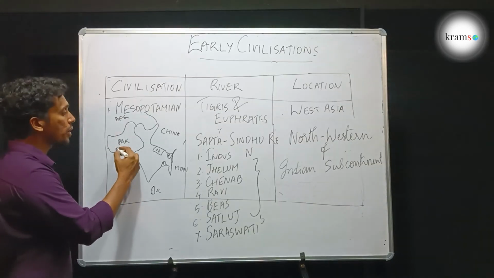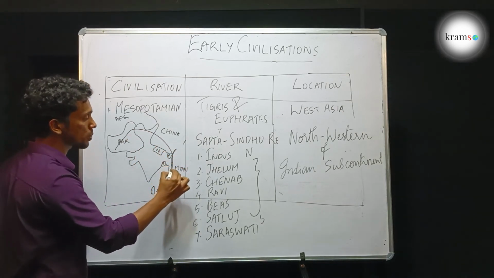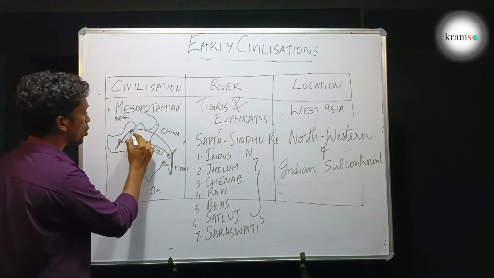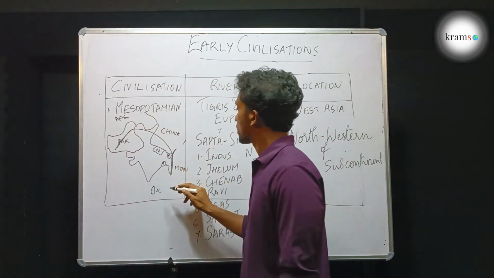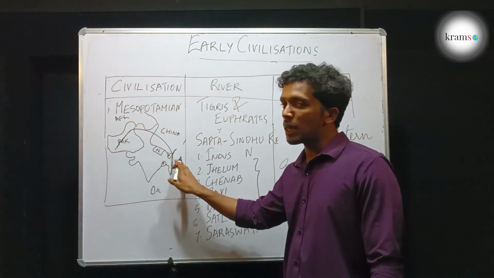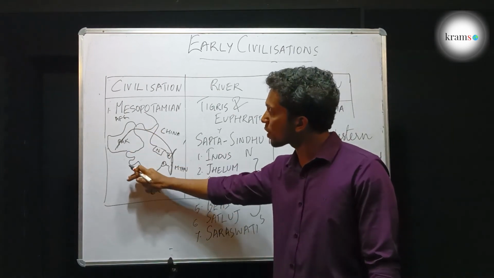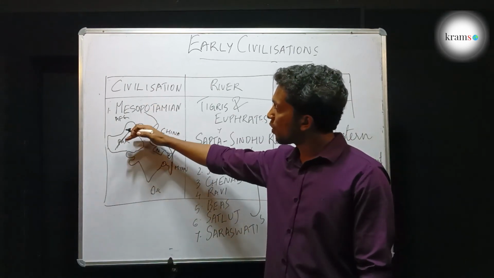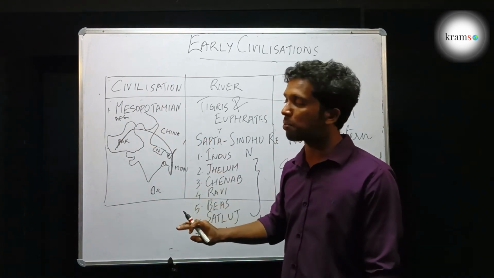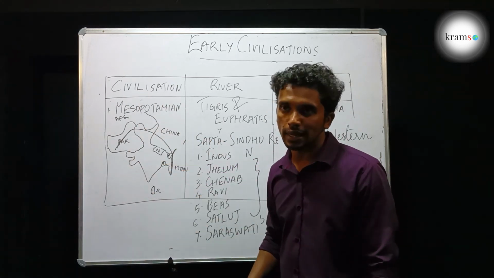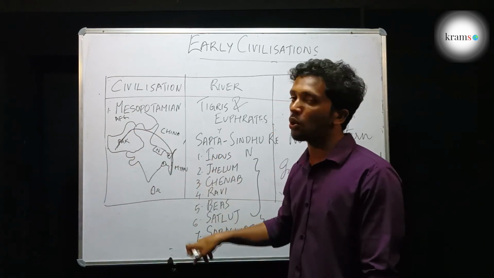A set of mountain ranges pass through this portion. It is the Hindu Kush, the Himalayas, the Purvanjal hills, and this set of mountains and hills divide the rest of Asia from this portion. They act as a kind of wall or barrier.